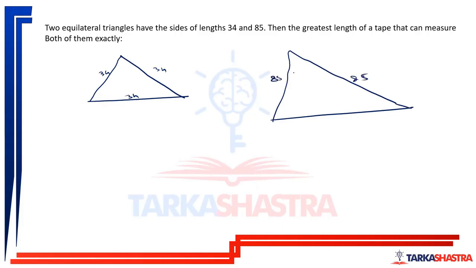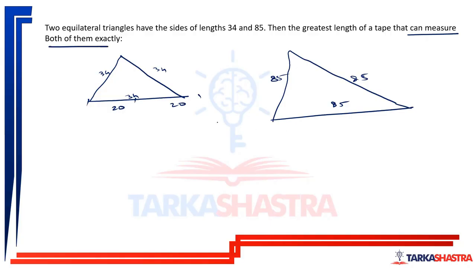Don't go with the representation. If I take a scale of 20, then 20 and another 20 will come out here, and it is not able to measure them exactly. But they are saying that the tape should be able to measure both of them exactly.